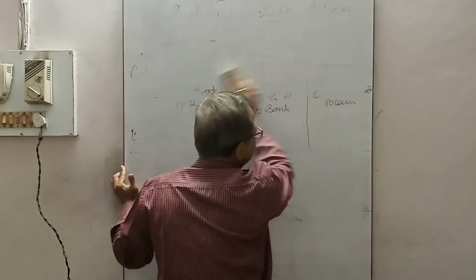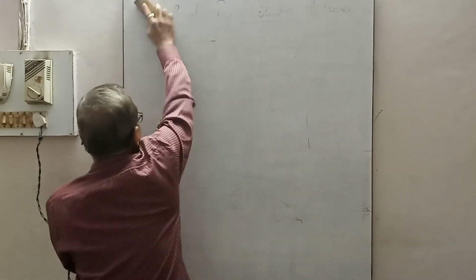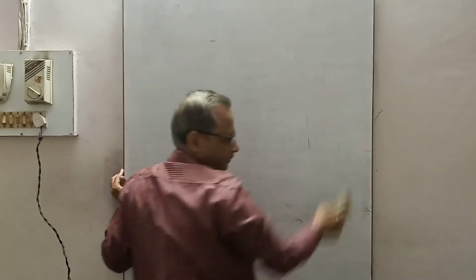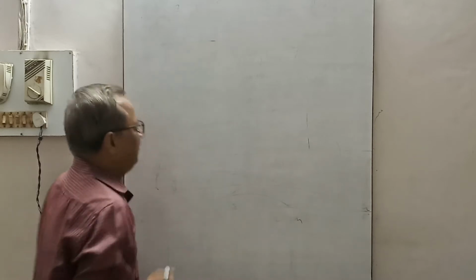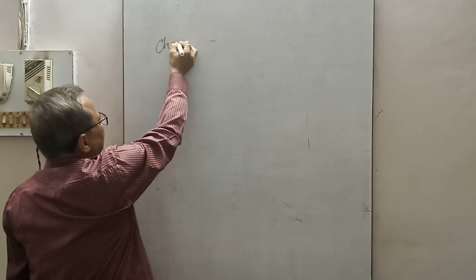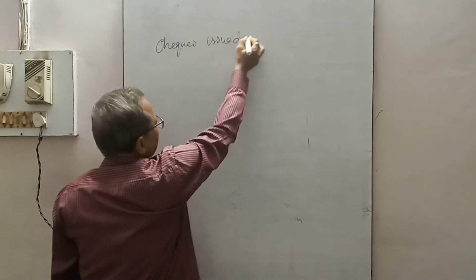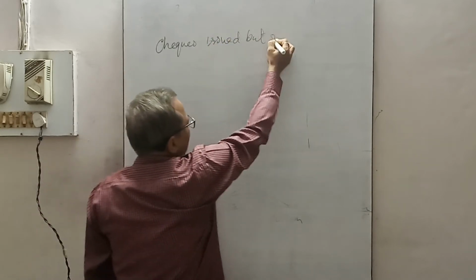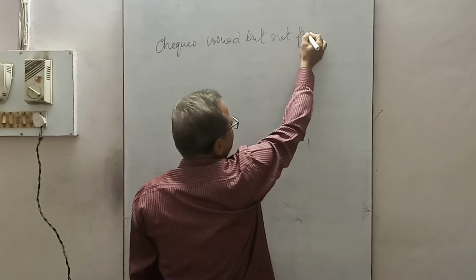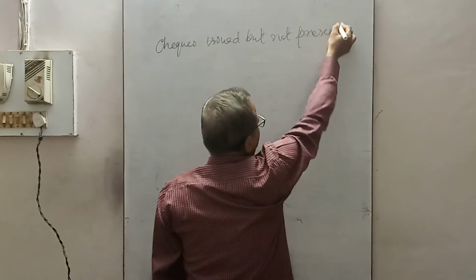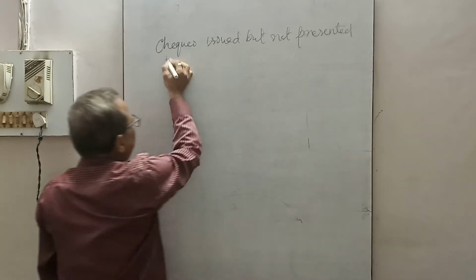One by one. The first reason of discrepancy is checks issued but not presented for payment.